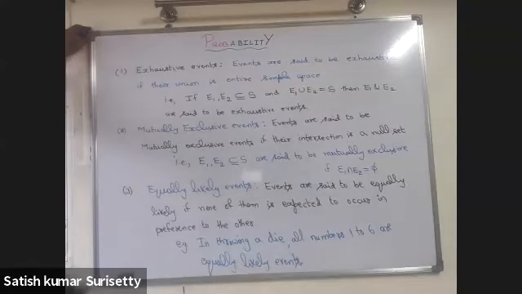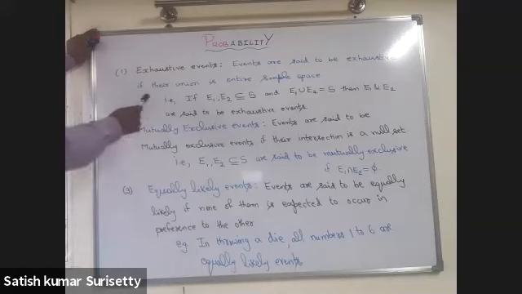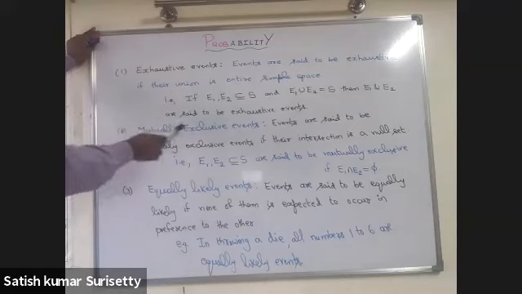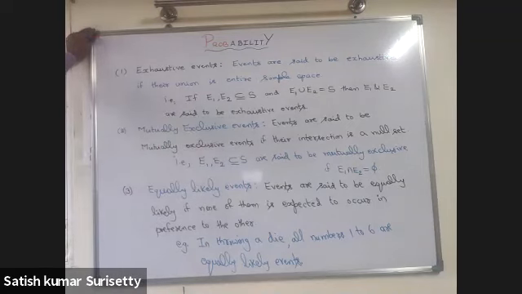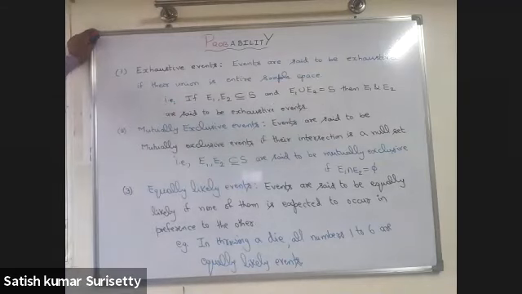In probability, what is meant by exhaustive events? Events are said to be exhaustive if their union is the entire sample space. That is, if E1 and E2 are two events of the sample space, and their union is the sample space, then E1 and E2 are said to be exhaustive events.